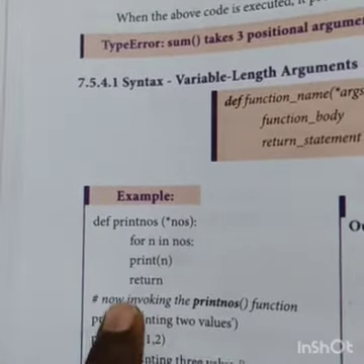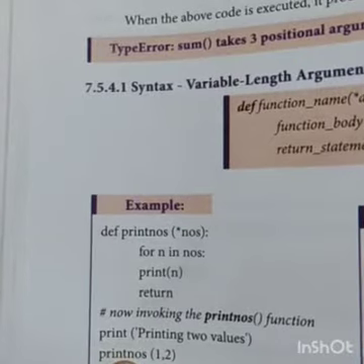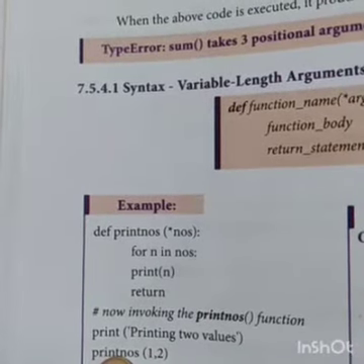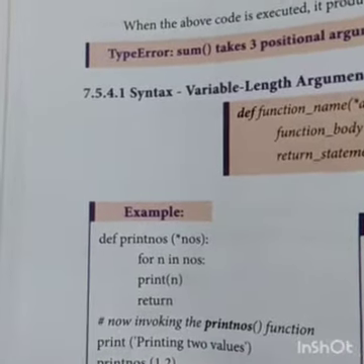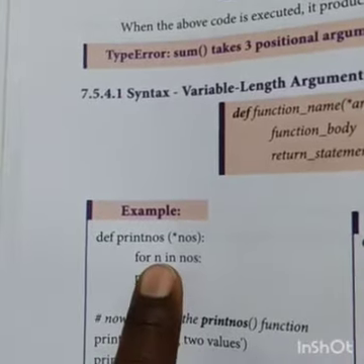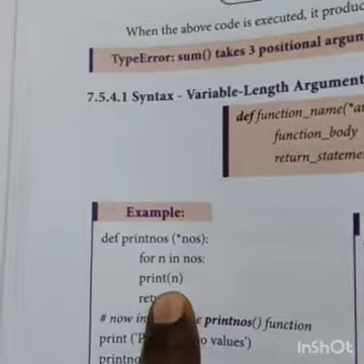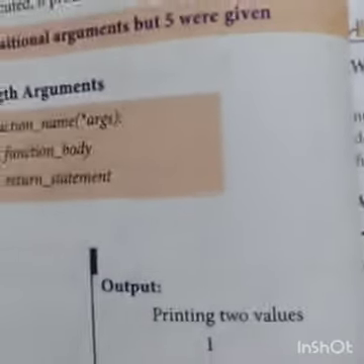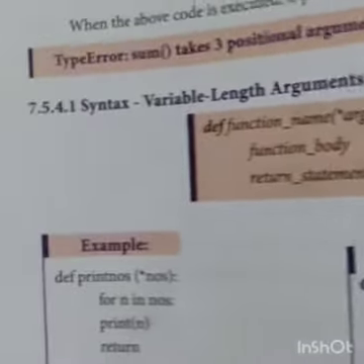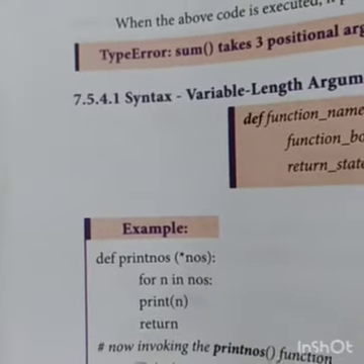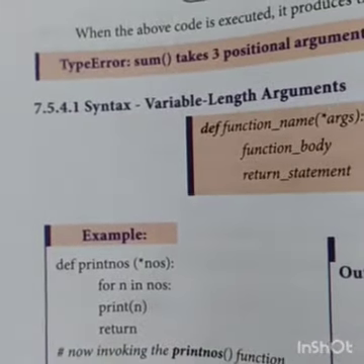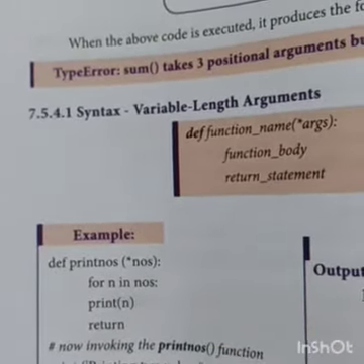Now first, note that the first call has values 1, 2, so n is 2, it executes 2 times, and 1, 2 are printed. Next, print three numbers is called, so n is 3.